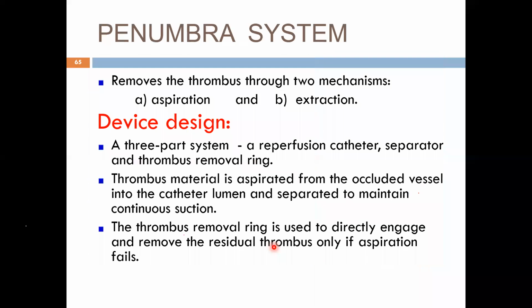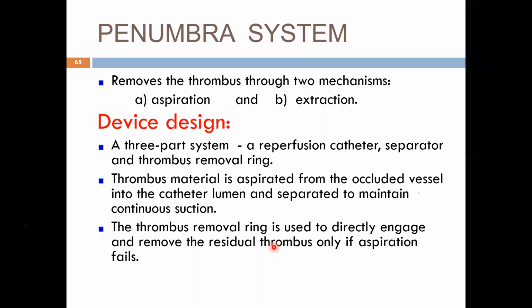So these are devices which are helpful for clot retraction. And there are some devices which are helpful for improving the penumbra. Penumbra is a region where there is less blood supply, not absent. This is still the region where you can improve the blood supply and reduce the region of infarction. And they have two mechanisms: one is aspiration and then extraction.